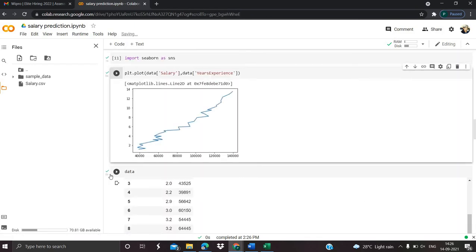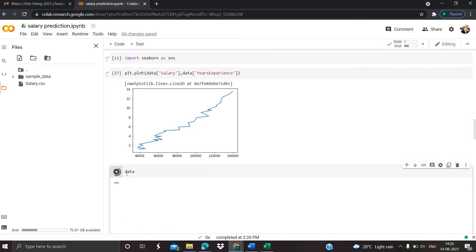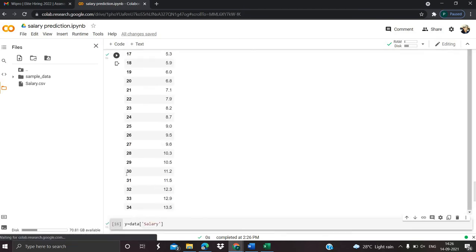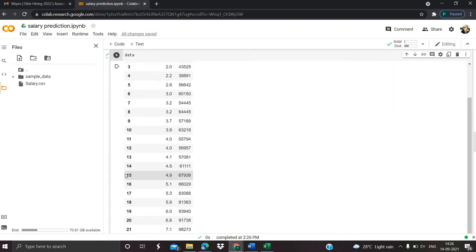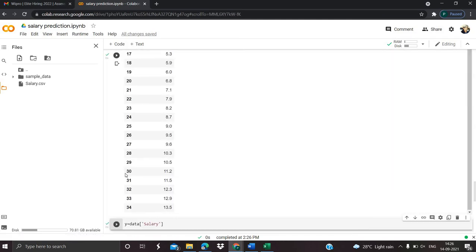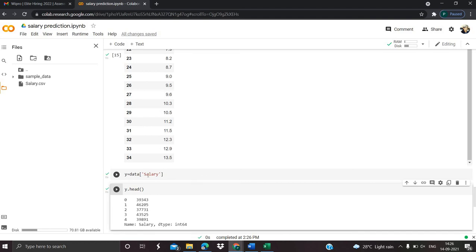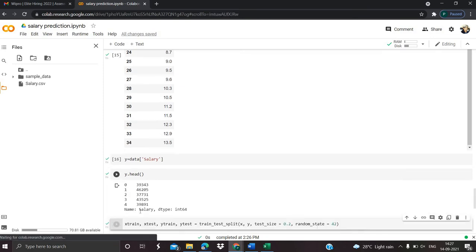And here I write data. And y is equal to data.salary, it gives me the salary. Here y.head gives, if it is 0 years of experience, the salary will be there, and for 1 year of experience, the salary will be shown.